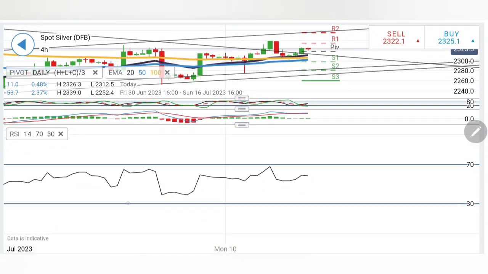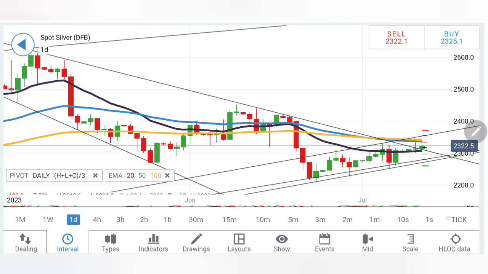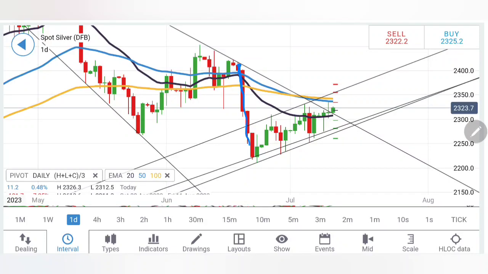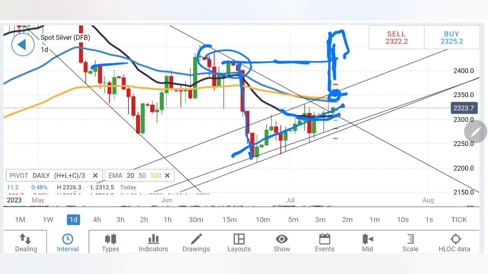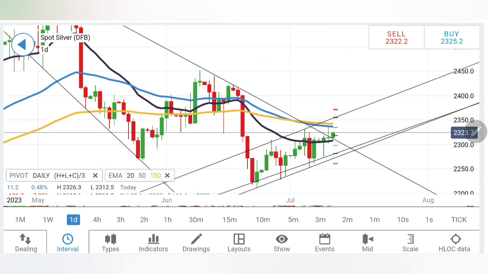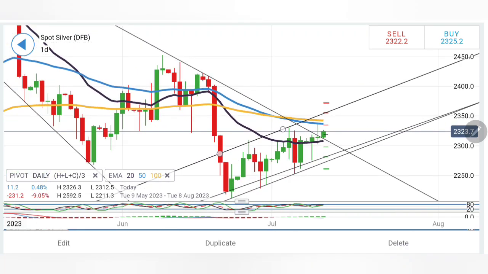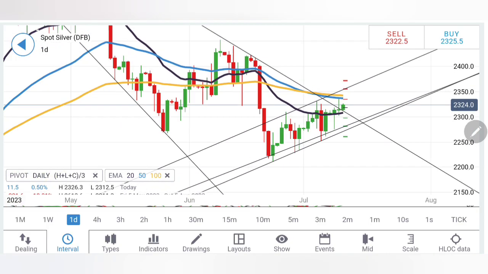Stochastic rising, MACD bullish, RSI flat, and on the daily charts. Now see, on the daily charts, after this sharp drop, it is trading in this retracement channel. Remember this fact. Now the peak of this channel is at around the 2350, 2360 zone. This is also the 50 and 100 period moving average. The moving averages are converged. I will wait if and only if silver breaks past this zone and shows a complete recovery, and shows a candle like this which can take it above 2450 levels. Anything can happen. These are markets. If it breaks out, certainly more bullish momentum can prevail.